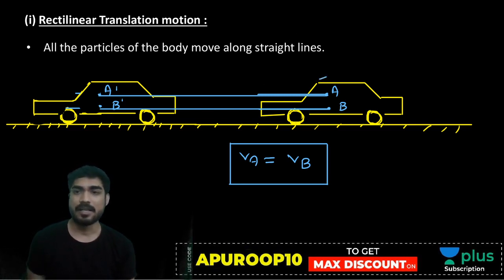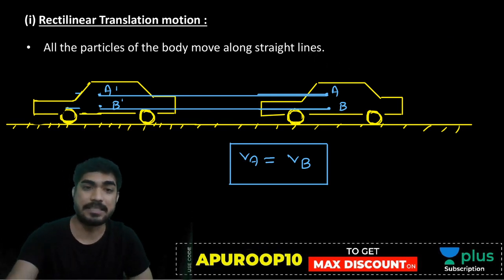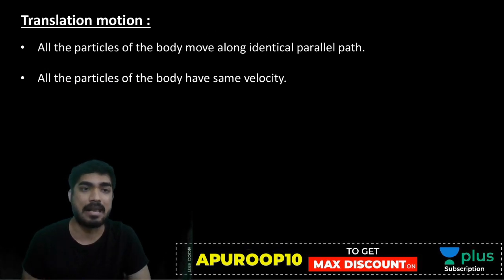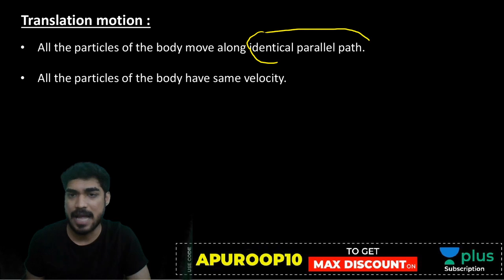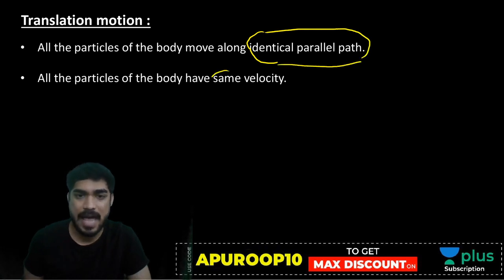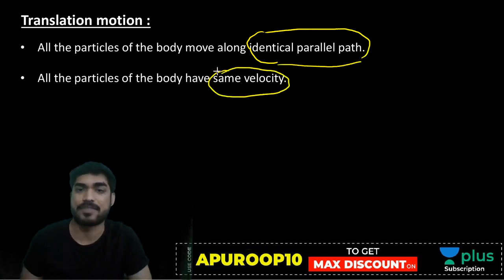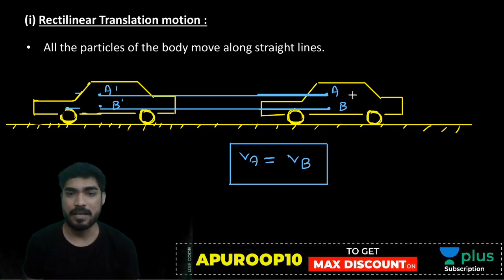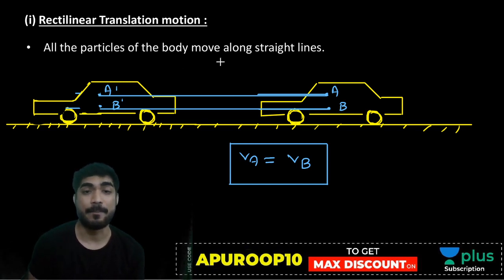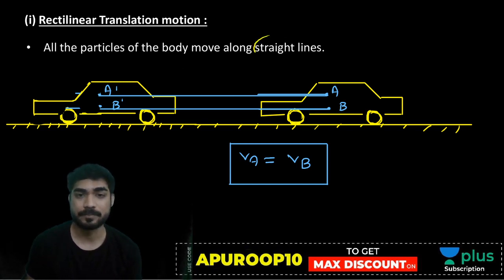So my friend, rectilinear translation is clear to everyone. Translation means identical parallel paths, and all particles have the same velocity. This you have to understand. But in rectilinear translation, the path is straight. You will get a straight line.